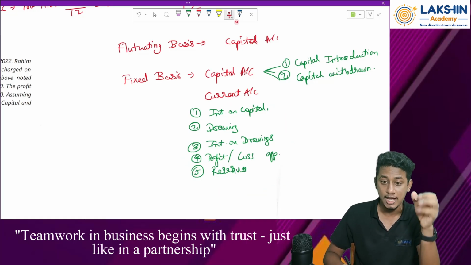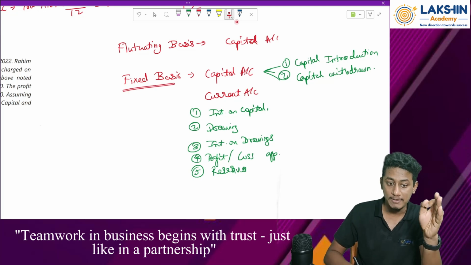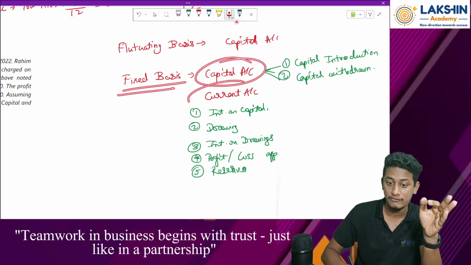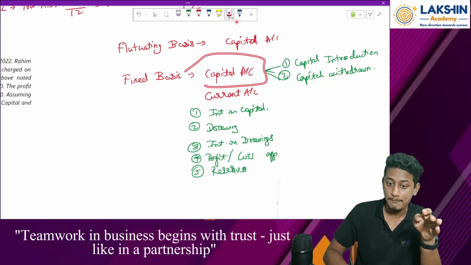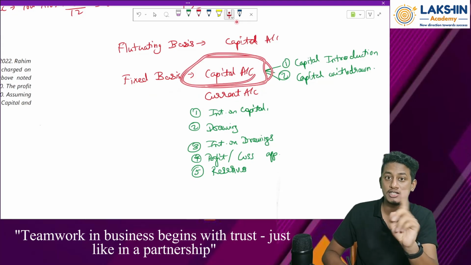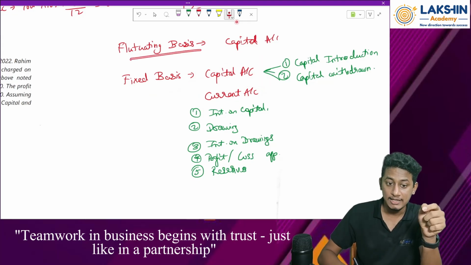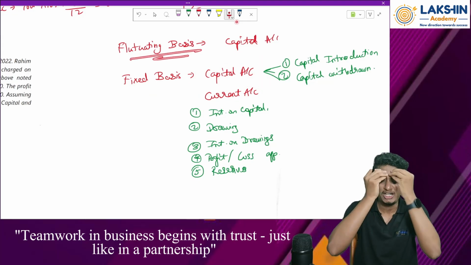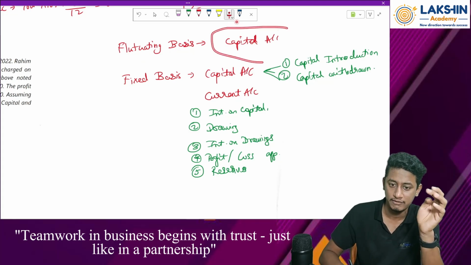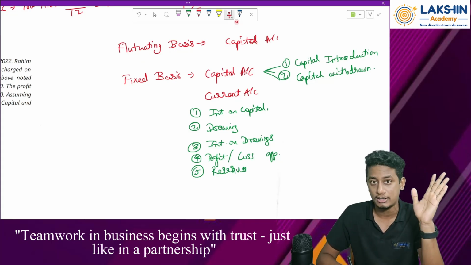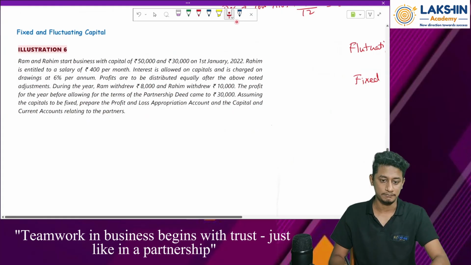Remember this, clear? Whenever I don't want it to change, I have to maintain it on a fixed basis. I will prepare two different accounts. Because of that, capital will not change again and again. Whereas in my fluctuating basis, all the entries, whatever entries you want to pass, will be dumped in the capital account. Clear? Okay. Now look at the question.